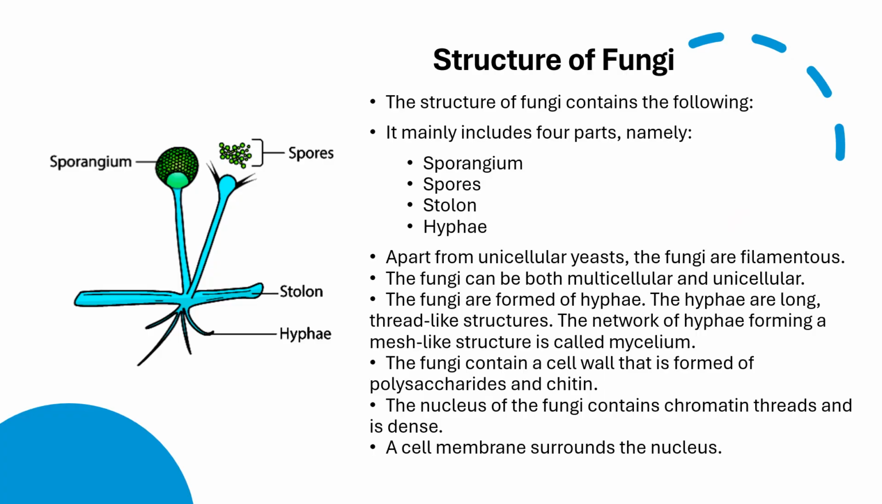Structure of fungi. The fungi mainly include four parts, namely sporangium, spores, stolon and hyphae. Apart from unicellular yeast, the fungi are filamentous, and they are both multicellular as well as unicellular. The fungi are formed of hyphae. The hyphae are long thread-like structures. The network of hyphae forming a mesh-like structure is called a mycelium. The fungal cell wall is mainly made up of polysaccharide as well as chitin. The nucleus of the fungi contains chromatin thread and it is dense. The cell membrane surrounds the nucleus.